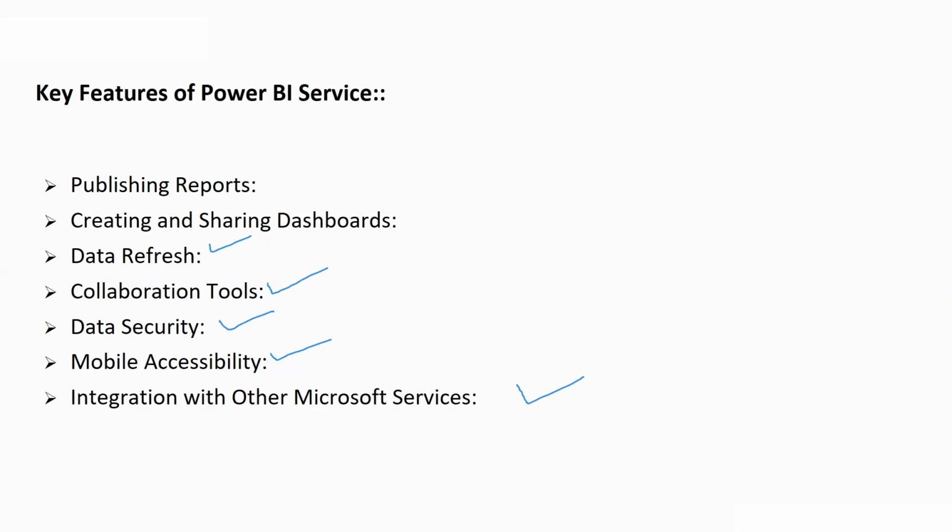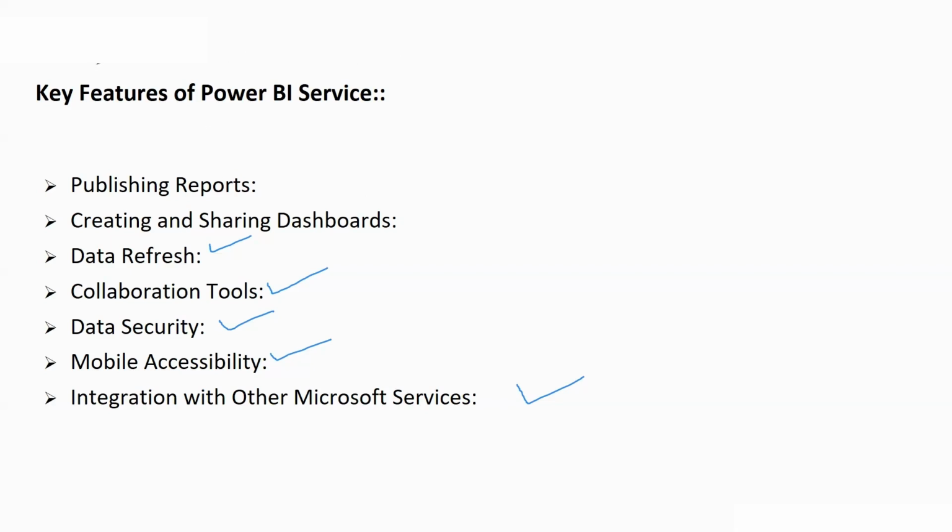With its robust features, scalability, and integration capabilities, Power BI service empowers organizations to turn their data into actionable insights anytime and anywhere. Now, let's see a small high-level overview of the Power BI service in our web browser.